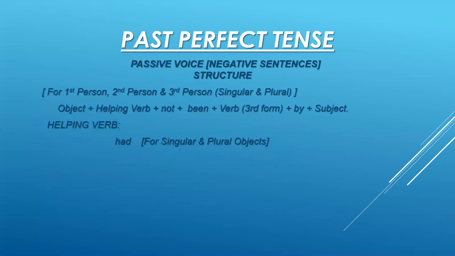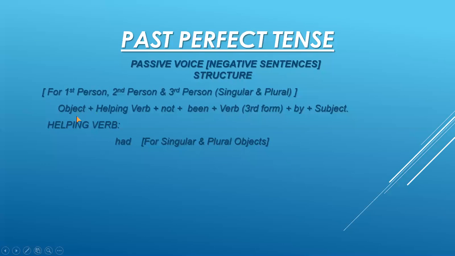Now I am showing you the passive voice negative sentences structure. Okay, we have only one option of helping verb, so we have only one structure here. For first person, second person, and third person, singular and plural, that is for I and we, for you and for they, we have the similar structure: object plus helping verb plus not plus been plus verb third form plus by plus subject, full stop.